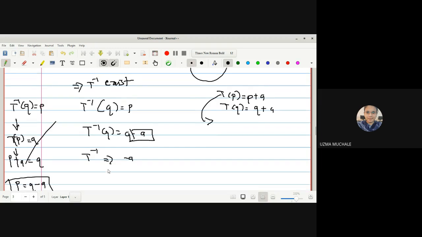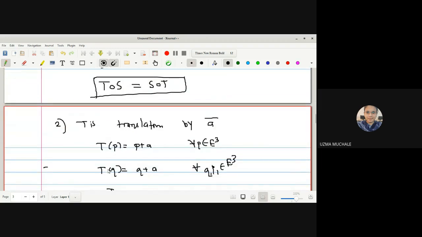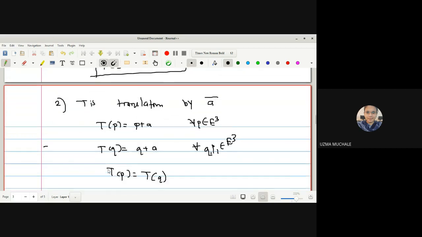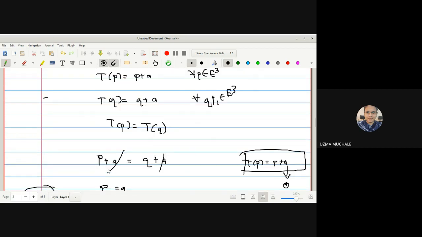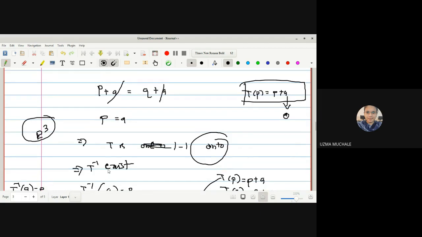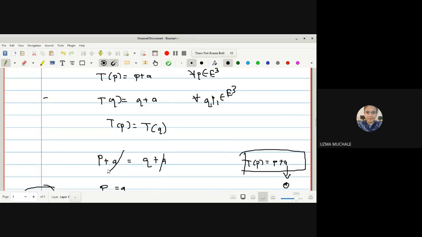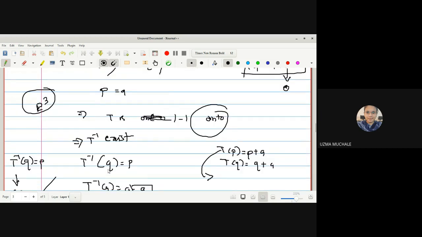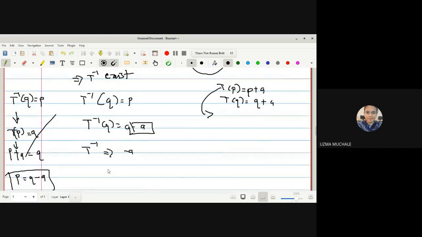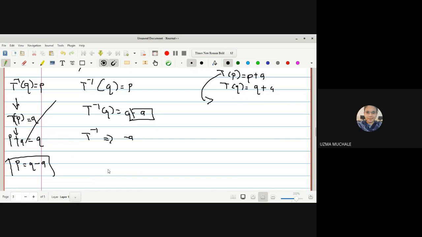Let us start with the proof. Okay, first we have been given that T is a translation by A. So let us take any two points P and Q such that we can prove firstly that T is one-one and onto. To prove one-one, what do we do? If images are equal, then we prove that the points are equal. Then as it is a finite dimensional space, T is one-one and onto. So T inverse exists. We showed that T inverse of Q is equal to P.